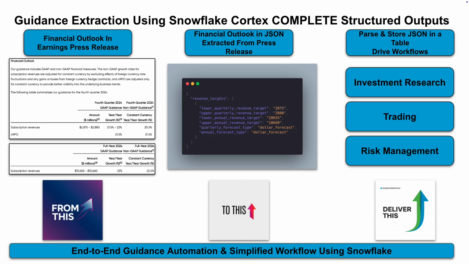The solution is to use Snowflake Cortex Complete structured outputs to streamline guidance extraction from investment research. With Snowflake, we can automate the entire guidance extraction process. We take financial outlook from earnings press releases, extract that into JSON, parse and store this JSON in a table, and drive workflows all within a single platform.